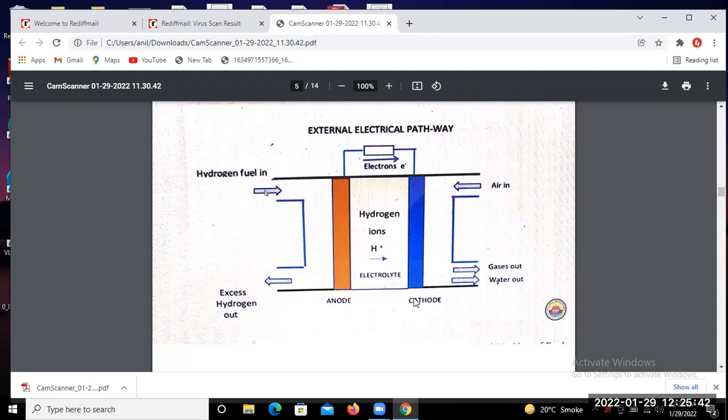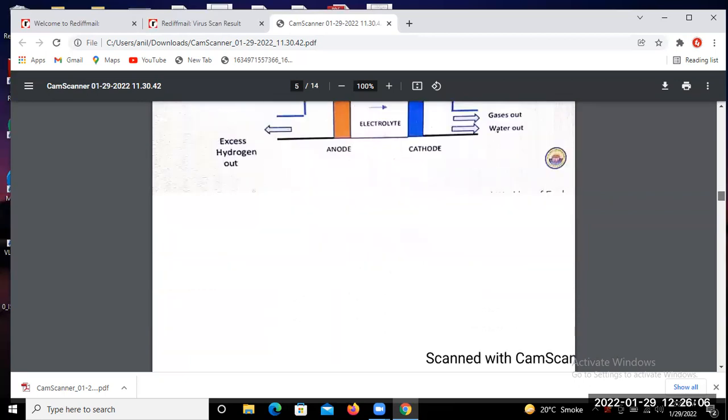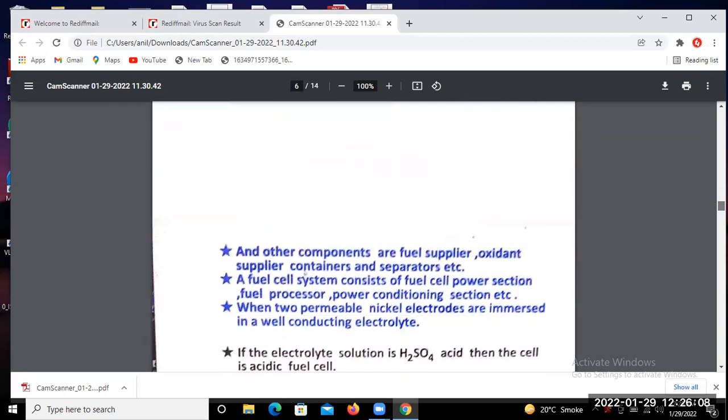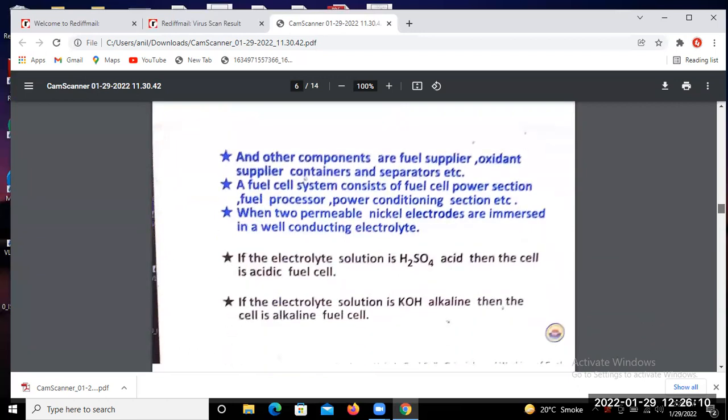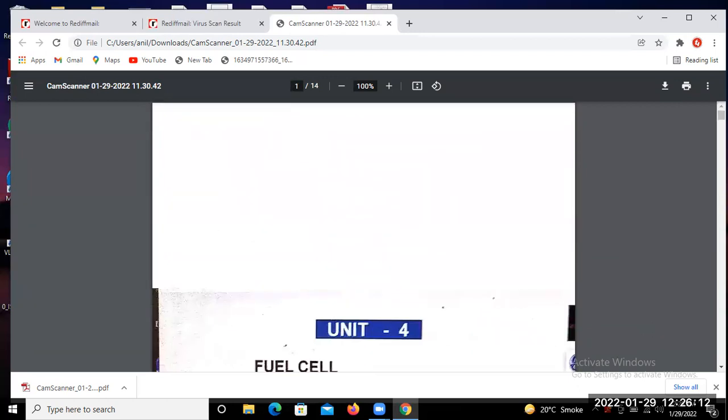Okay. So I think you will be familiar with the cathode, anode, and this terminal here. Okay. So this is the path for the gas out and water. Okay. So we will try to see the next one.